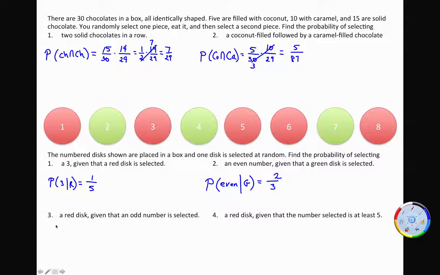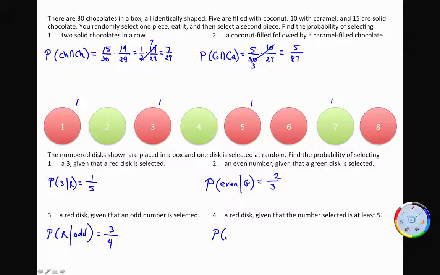Let's see, what's the probability that it's red given that an odd number is selected? All right, well, so if it's odd, I've either chosen the 1, the 3, the 5, or the 7. So 1, 2, 3, 4. How many of those 4 are red? 3.